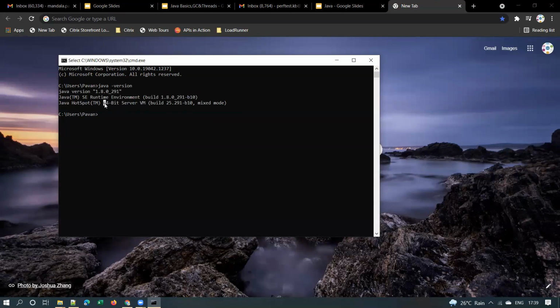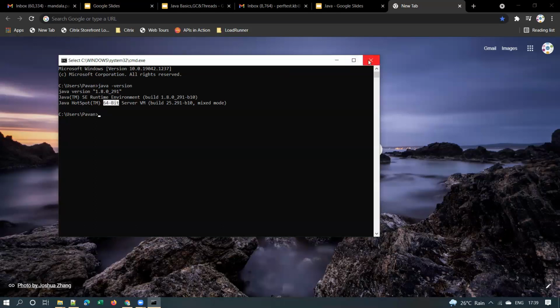And you see here, if you see this 64-bit server VM, that means I have 64-bit Java on my machine. For 32-bit, you will not see this. But for 64-bit Java, you will see this; it indicates that it is 64-bit Java. Is it clear, guys?